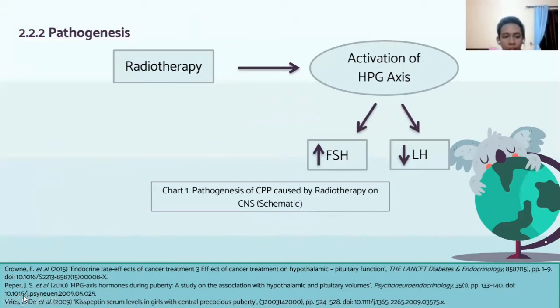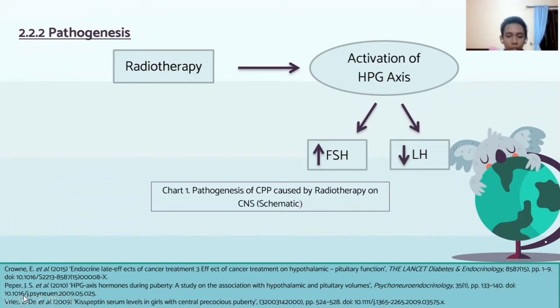I'm going to talk about the pathogenesis of central precocious puberty. Central precocious puberty is regulated by kisspeptins. It's a family of peptides that the CNS produces in regulating GnRH, with some scientific research mentioning elevated concentrations of kisspeptins in kids with CPP. A rise in GnRH concentration results in activation of the HPG, hypothalamus-pituitary-gonadal axis, which increases the amount of follicle-stimulating hormone and luteinizing hormone. The effect of radiotherapy on the development of precocious puberty depends on dose and gender.